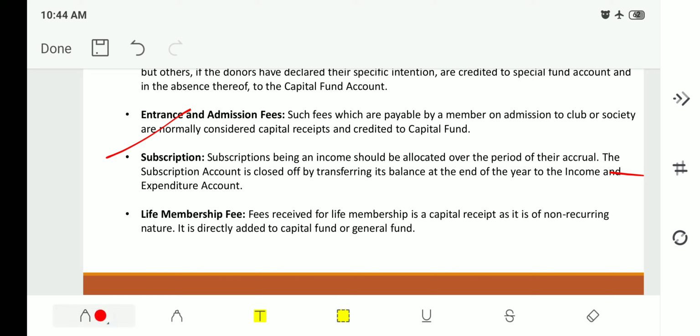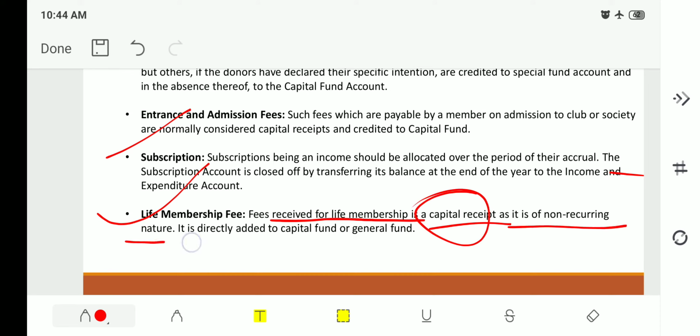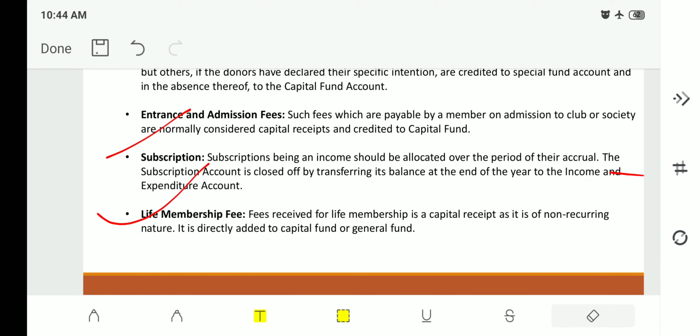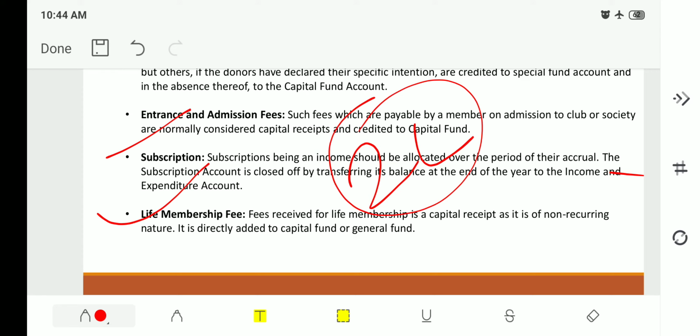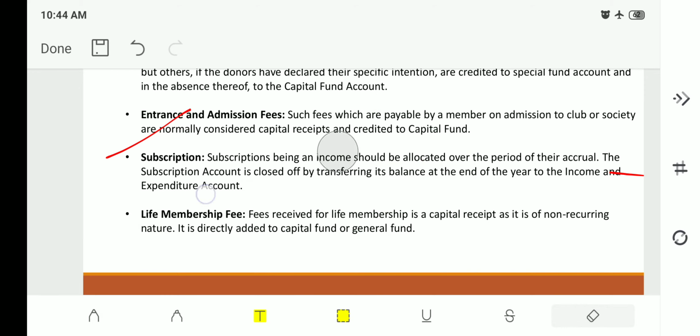Next, life membership fee. Fees received for life membership is a capital receipt. As it is of a non-recurring nature, it is directly added to the capital fund or general fund. Whenever I buy a life membership for a non-profit club or organization, I pay 2 lakh rupees only one time for my whole lifetime, and it is not recurring every month or every period. So it will act as a capital fund and it will be credited to the capital fund directly. Whereas subscription will recur, therefore it is credited or debited to the income and expenditure account.